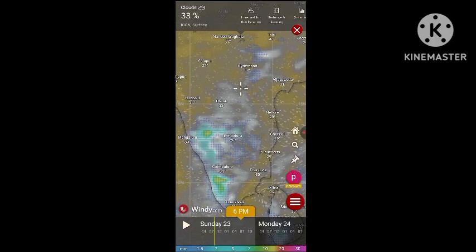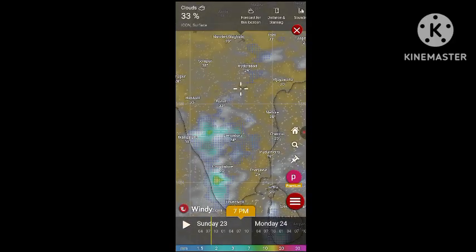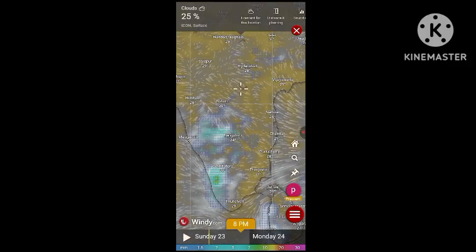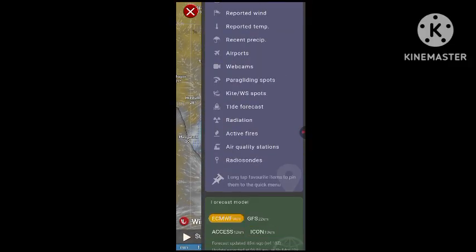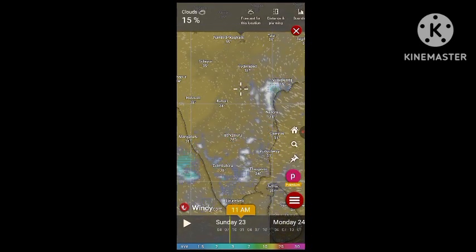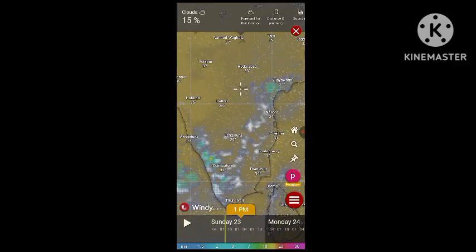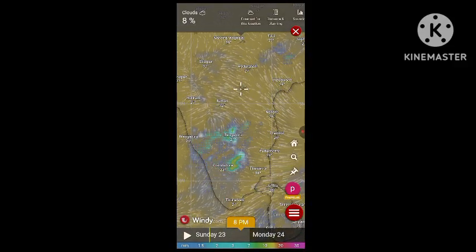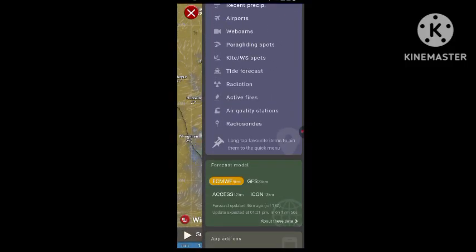Bangalore will also experience thunderstorm activity up to 6 p.m. The signature is quite decent, so I would say rainfall will be in quite good numbers. ECMWF is also expecting quite a good rainfall. Let's see how much it will rain. As far as intensity is concerned, it will more or less be relatively less intense rainfall.